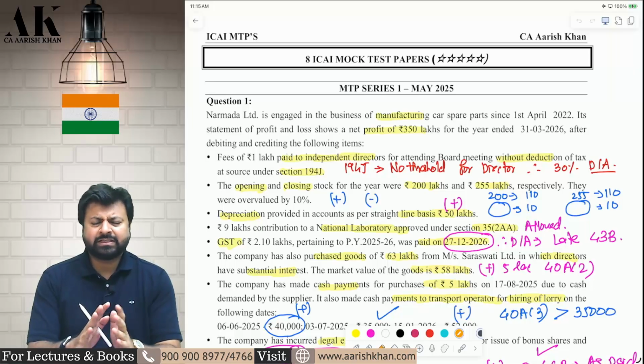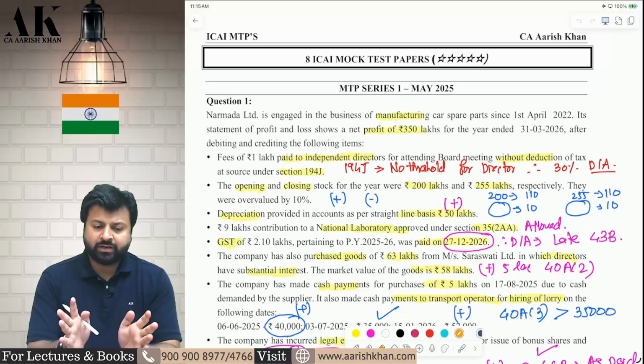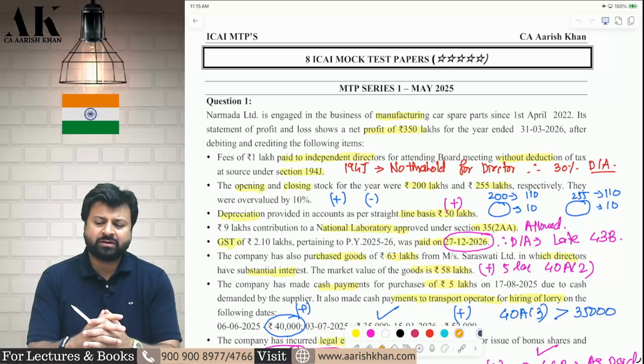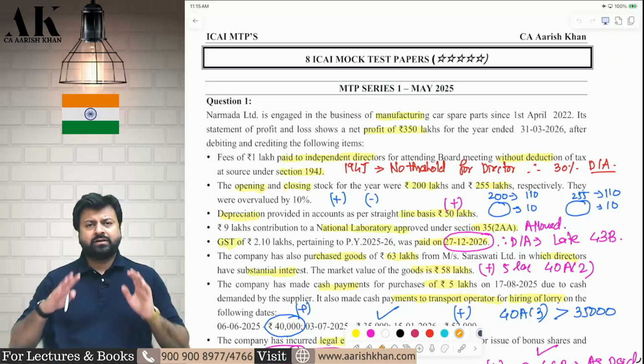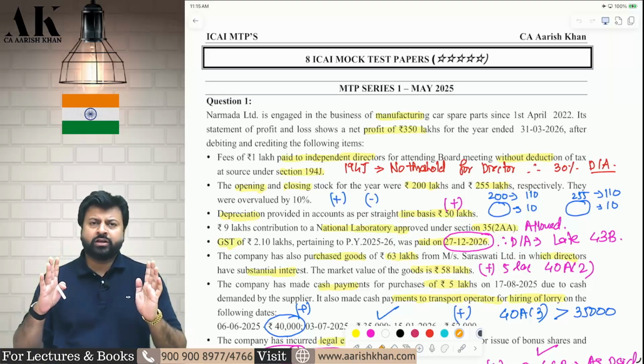MTPs are very, very simple in general. Yes, one or two questions in every MTP are very good. But otherwise, most of the MTPs are very straightforward. So, what I'm going to do over here is, I will cover 8 MTPs with you all in full English.